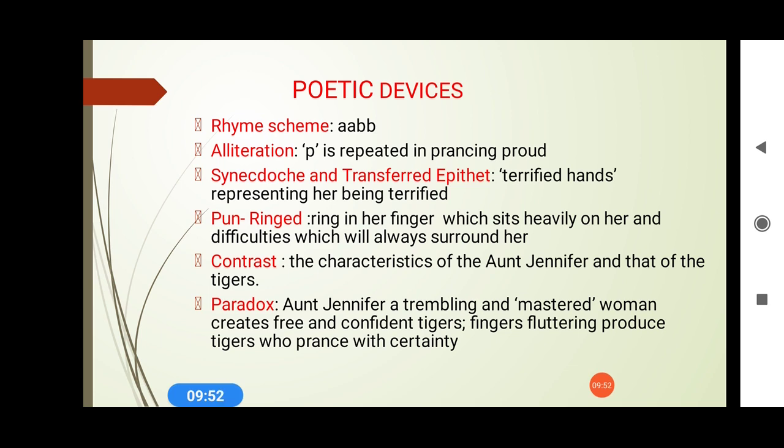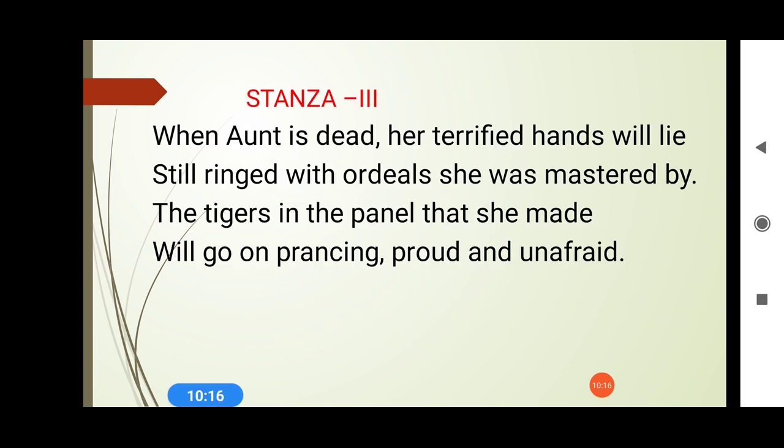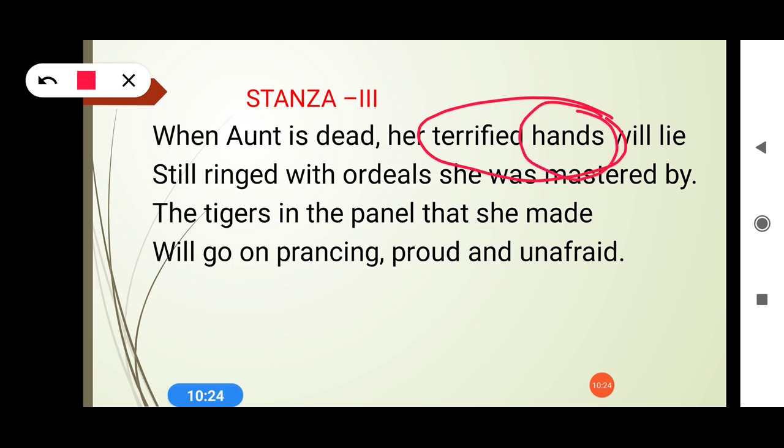Now the most important poetic devices that have been used in the last stanza of the poem are synecdoche and transferred epithet. Now, what does synecdoche mean? Here, synecdoche is used in terrified hands, and synecdoche means the whole for a part or a part for the whole. Here we can see terrified hands. If I have to locate it, I will locate it over here. Terrified hands. The hands are representing the whole body. It is not the hand which is terrified, it's the whole body. It's the whole Aunt Jennifer who is terrified by her husband, that is our uncle.